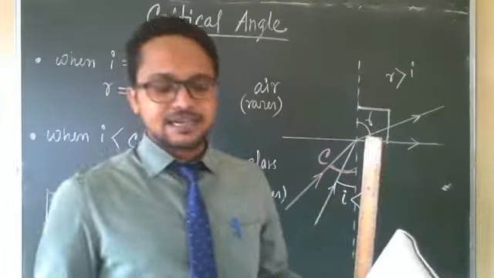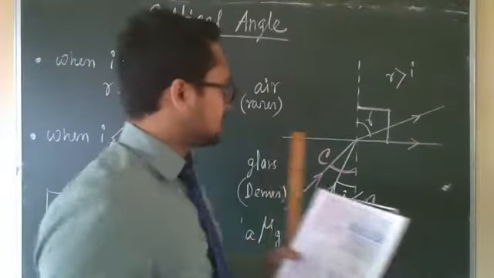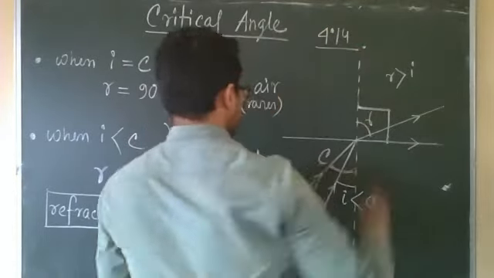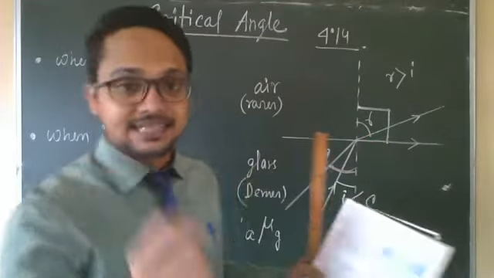Come to the definition of the critical angle, page number 93, 4.14. The definition is written nicely. Critical angle is the angle of incidence in the denser medium.